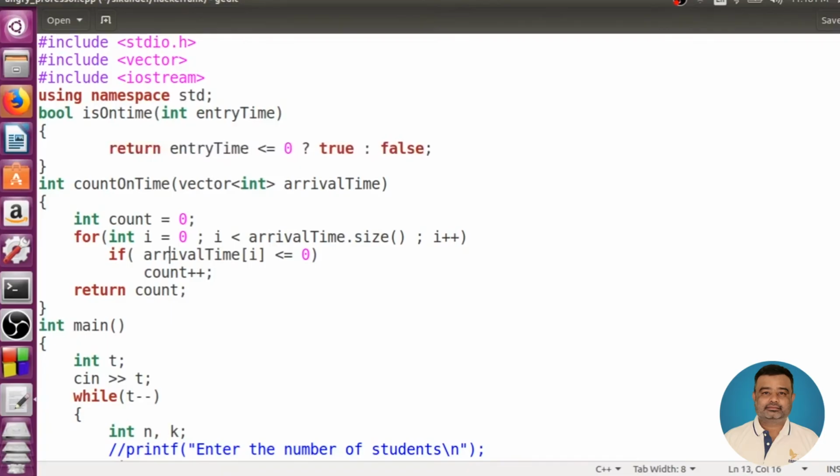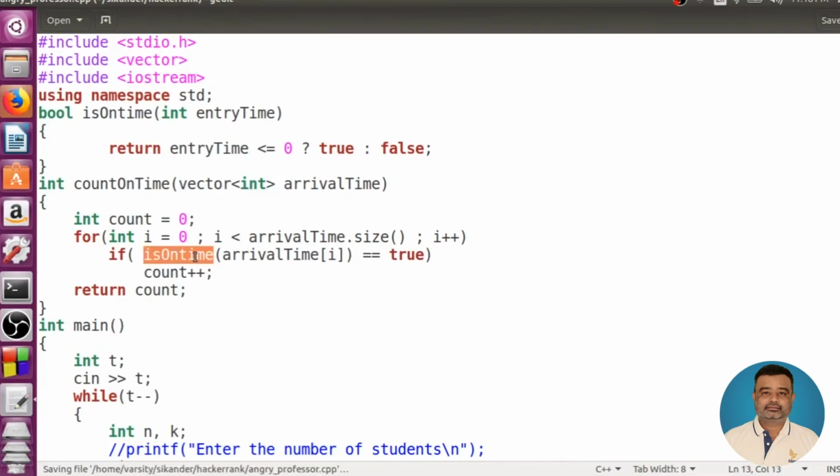Now, here I'll just be calling the function isOnTime with the arrival time of i. If this returns true, I'll be doing the same operation. Please do remember, instead of writing is less than or equal to 0, I just wrote a separate function like isOnTime.